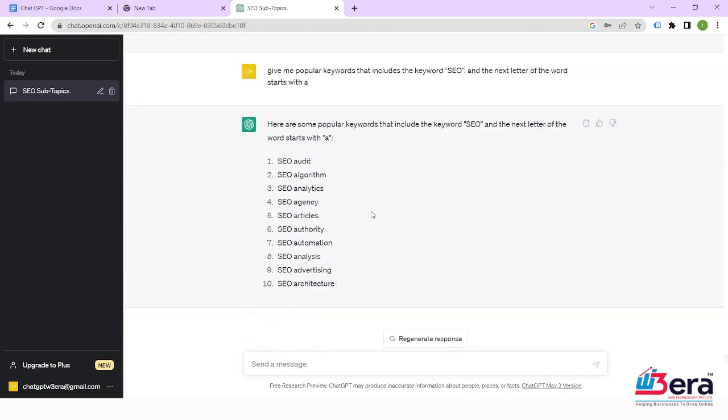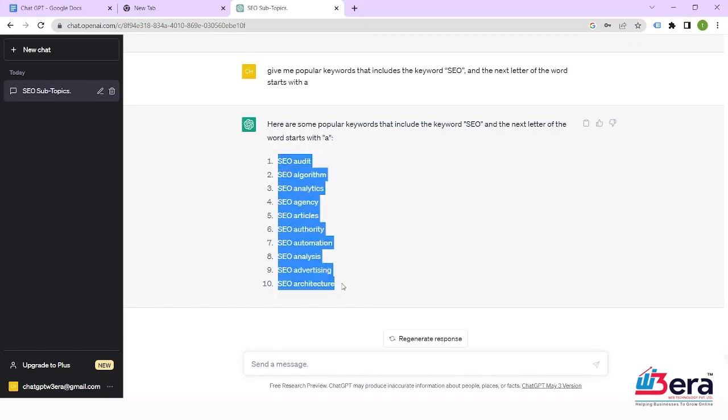So here are some popular keywords that include the keyword SEO and the next letter of the word starts with A. You can read the options provided by ChatGPT: SEO audit, SEO algorithm, SEO analytics, SEO agency, SEO articles, SEO authority, SEO automation, SEO analysis, SEO advertising, SEO architecture.